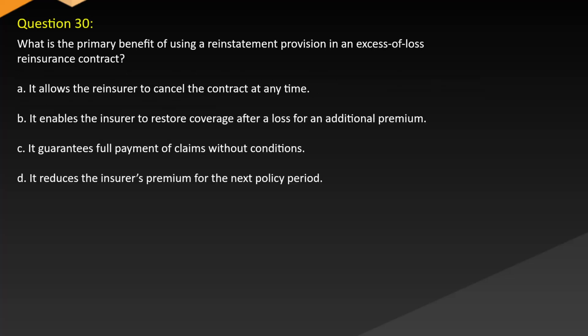Question 30. What is the primary benefit of using a reinstatement provision in an excess of loss reinsurance contract? A. It allows the reinsurer to cancel the contract at any time. B. It enables the insurer to restore coverage after a loss for an additional premium. C. It guarantees full payment of claims without conditions. D. It reduces the insurer's premium for the next policy period.